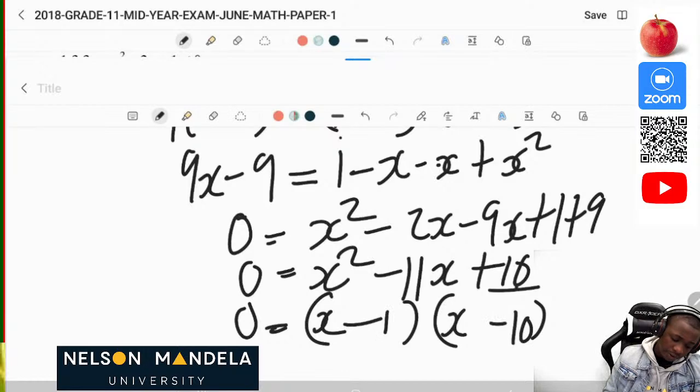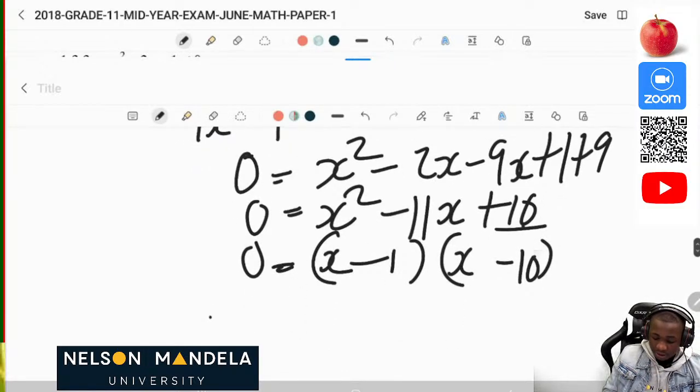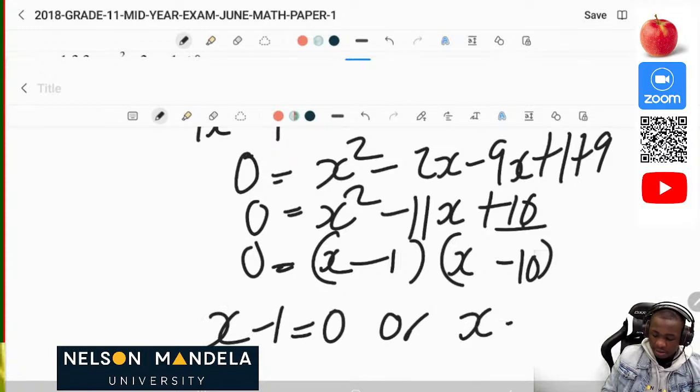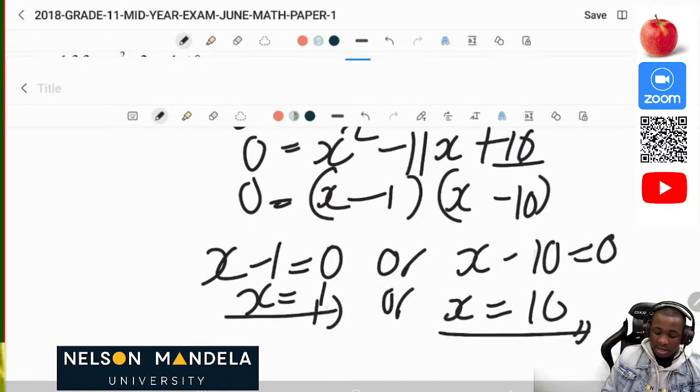So then we can actually see that solving this, x minus 1 is equal to 0, or x minus 10 will give us 0. Then our x is equal to 1, or our x is equal to positive 10. Since this is a question which has a square root, I urge you to double check the answers which you have here, so that you can conclude which one is the correct solution.